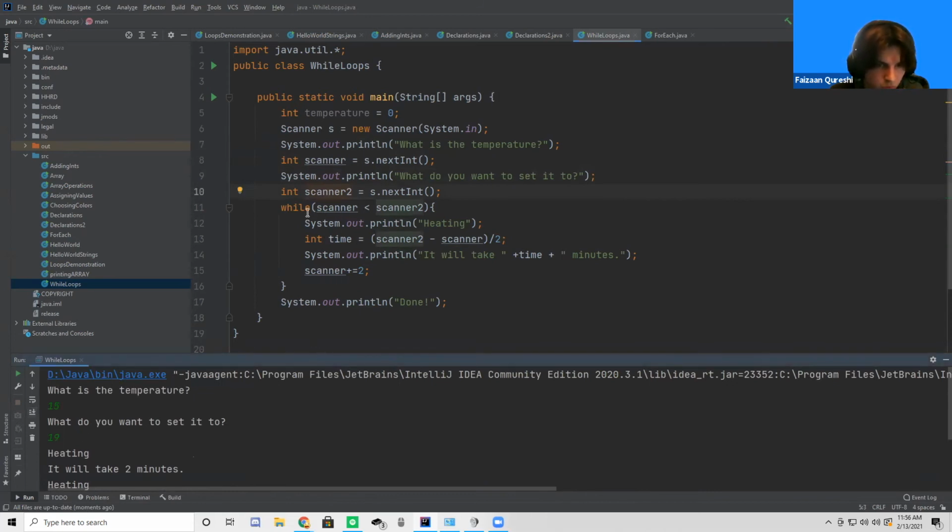Basically, what the while loop is running is that while the first input, 15, is less than the second input, 19, it's going to keep running this code, and it's going to increase the first value by 2. So it's going to increase 15 by 2. This is an example of how a while loop is used when the amount of repetitions is unknown, because there's a user input. Does that make sense to everyone? Can I see some thumbs up?